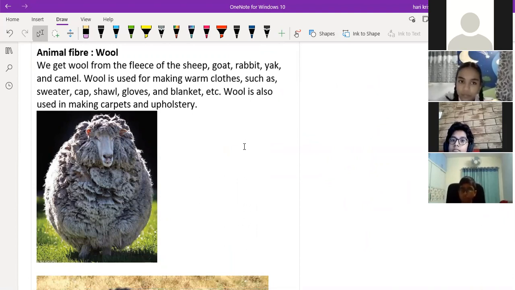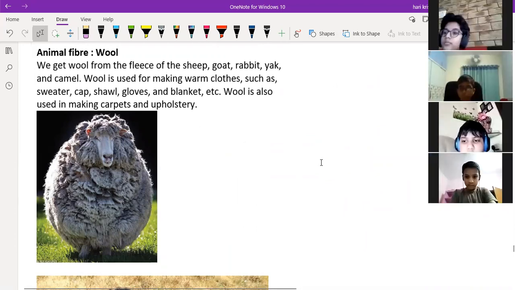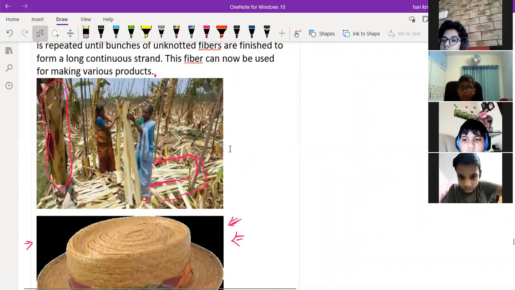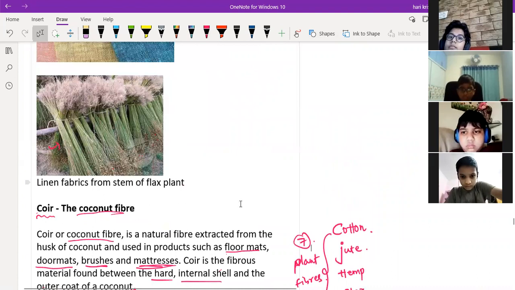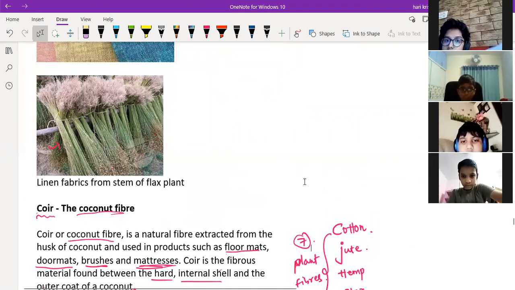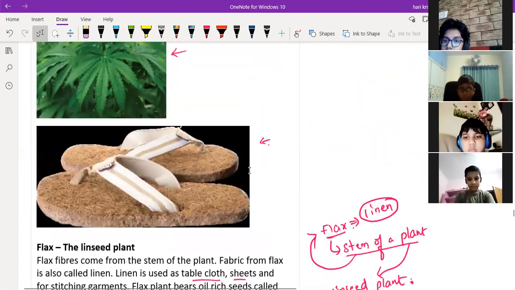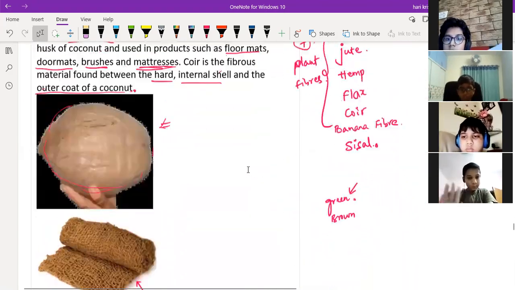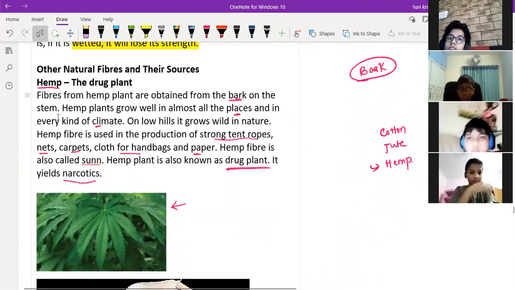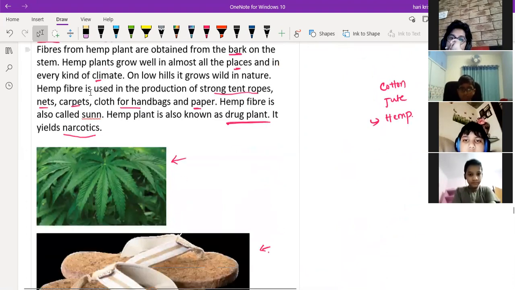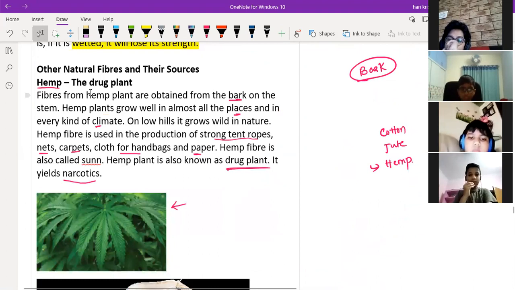Sir, can you explain the first 2 plant fibers, sir? I was not there. Okay, no problem. We'll give the chance to the students themselves. If you are not understanding from that, I will explain to you again. Okay, Ashwath. The first one we'll give to Jaydeep. Sir, can you tell from where you started the class? From here: other natural fibers and their source. First, hemp. Jaydeep, what is hemp?